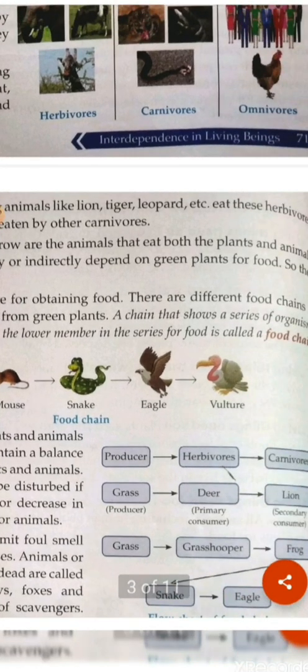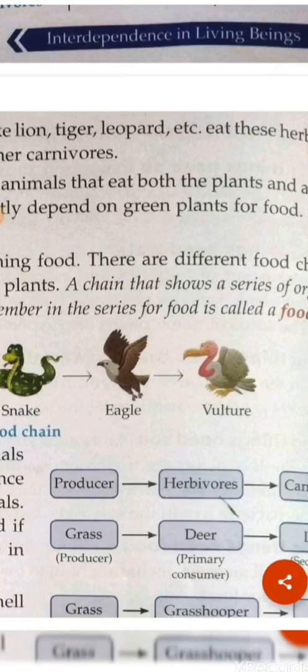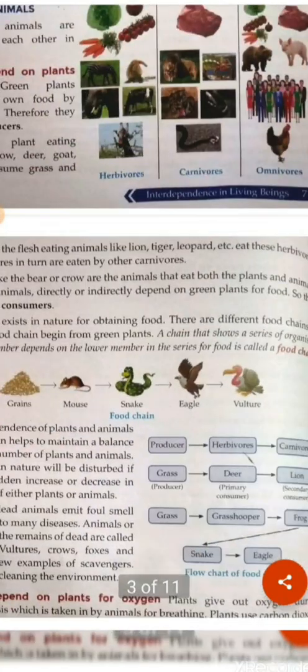And the vulture is known as the scavenger. Why? Because they eat from the dead bodies of other animals and birds. So from here you can see how all these producers, primary, secondary, tertiary consumers and scavengers are dependent on each other.